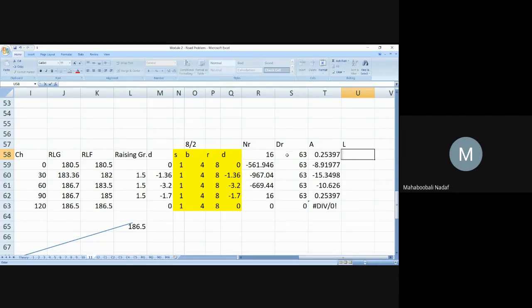Not length. You should do mean area first. You should do the mean area method. So AM, mean area. I will do this plus this divided by 2. Next step is this plus this divided by 2. So then only mean area we can do.